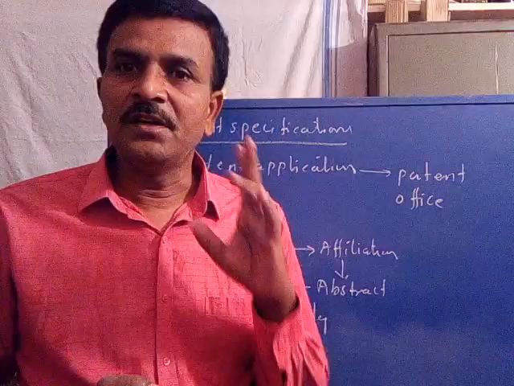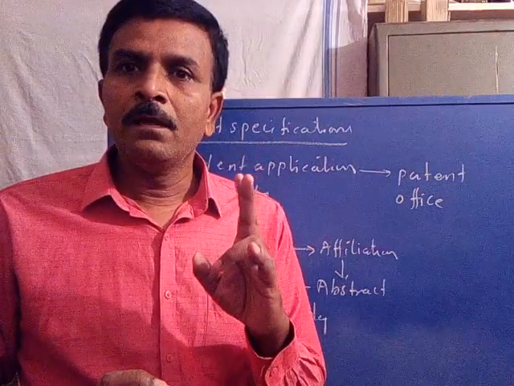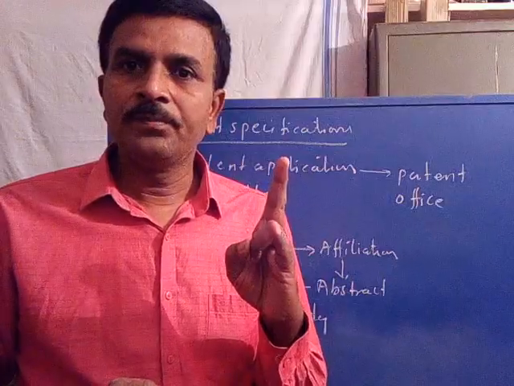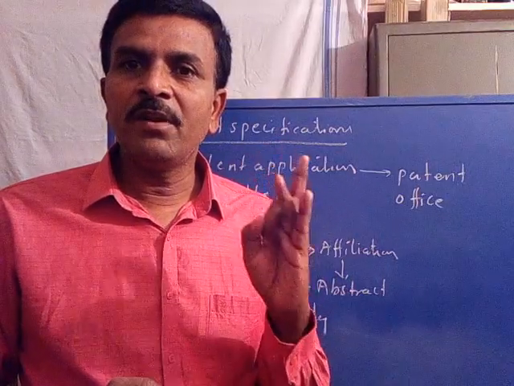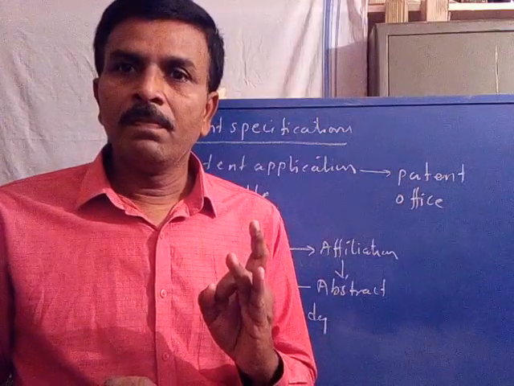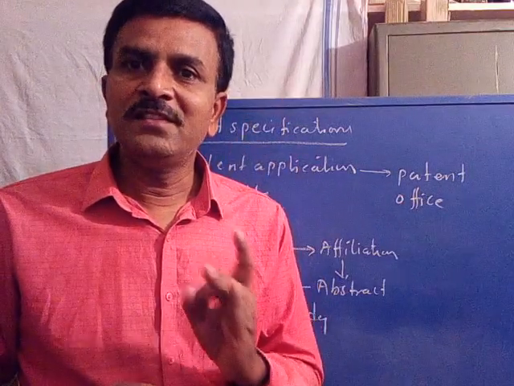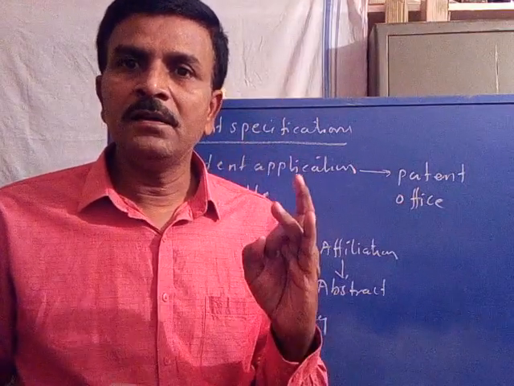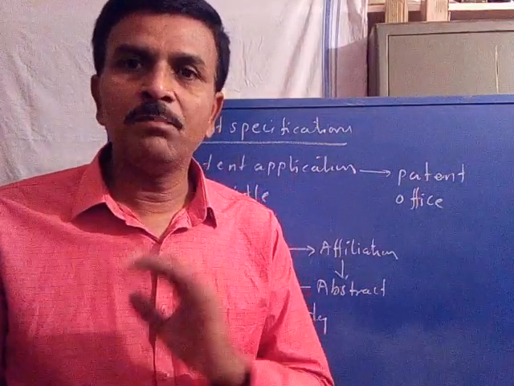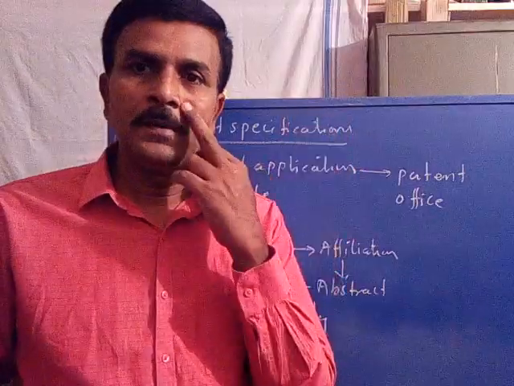So after evaluation, if they are satisfied with the patent requirements and the information included in the application, they will sanction a patent with a specific number to the inventor. So this is the procedure, this is the patent.